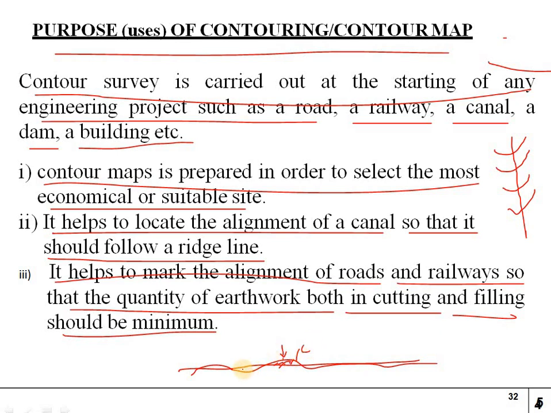And in the downward portions, wherever it is there, we have to do filling in this place. So this will be identified in the contour maps easily by the ground levels. So it is the upper level and here it will be the lower level. So we can identify here by seeing the contour map. Then we can do the cutting and filling of the alignment of roads or railways also.